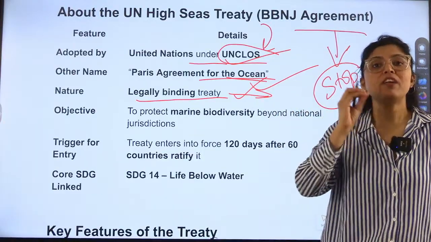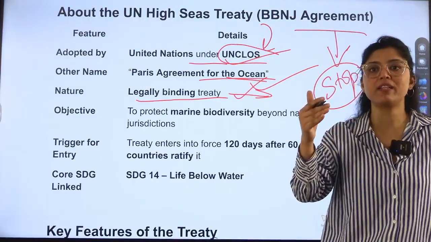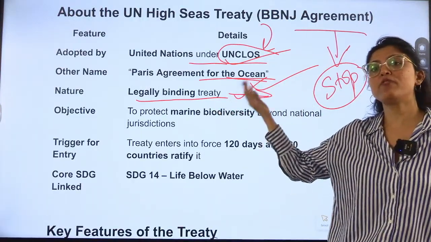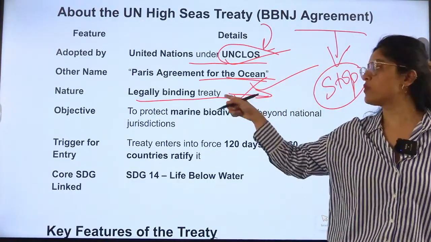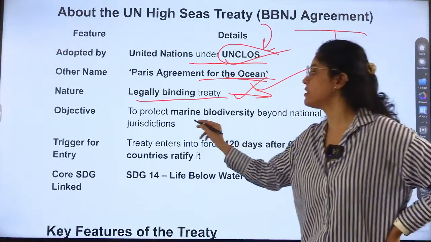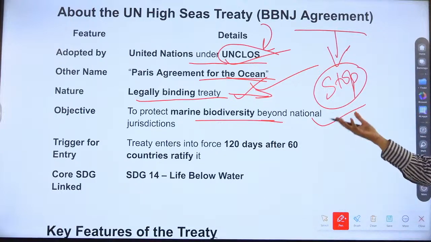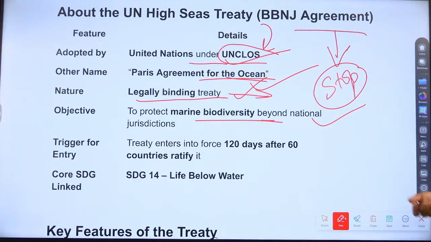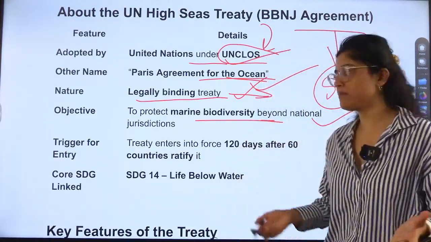Like the Wildlife Protection Act in India, right? So we are governing that and implementing that protection. At the same time, we have to do something for the high seas also. Some act will be made which will work towards this arrangement, this framework. The objective is to protect marine biodiversity beyond national jurisdiction, because people are not taking care. They are only exploiting the resources and will not take care of the biodiversity. But we have a role to play. If we disturb nature, we will disturb ourselves, right?